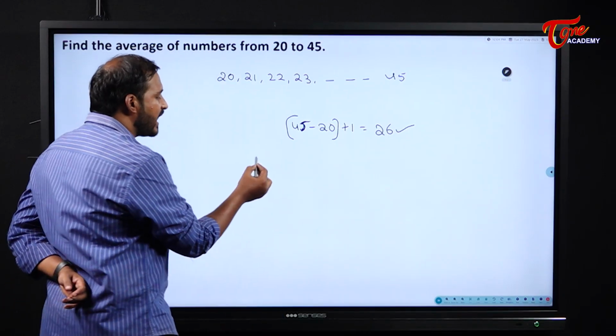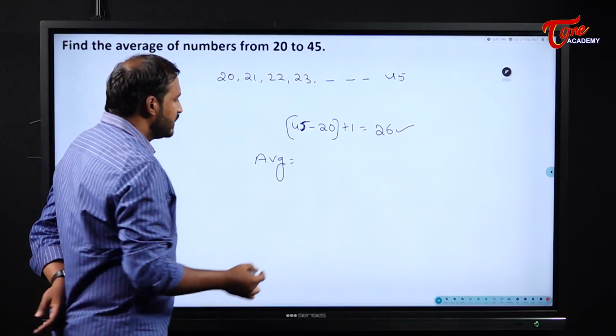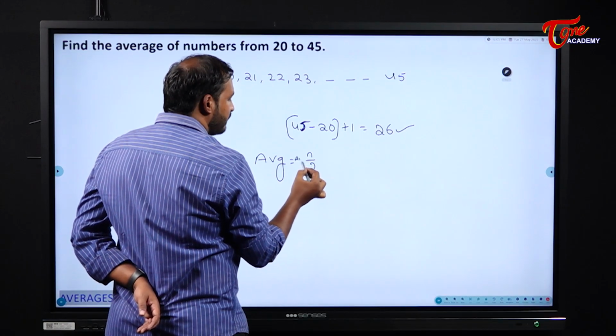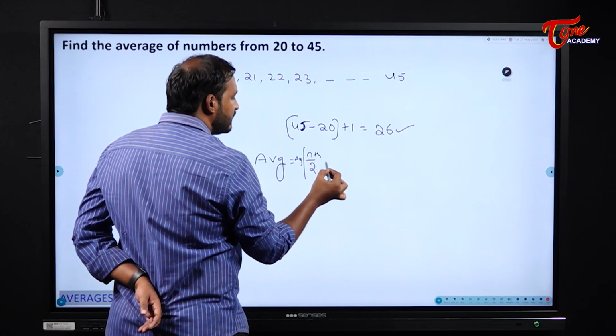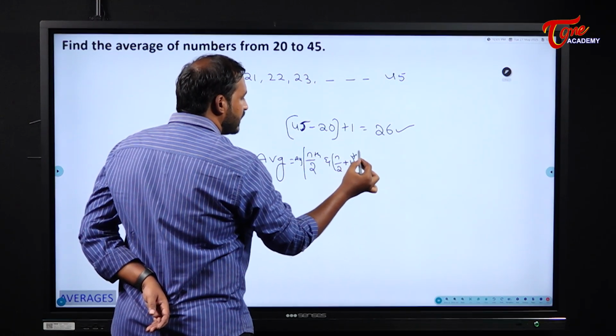So then how will you find the average, students? Average will become the n by 2th term, that means the average of the n by 2th and n by 2 plus 1th term. Understood?